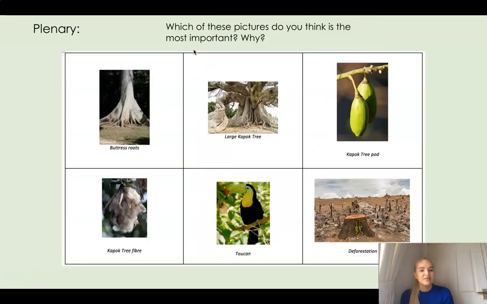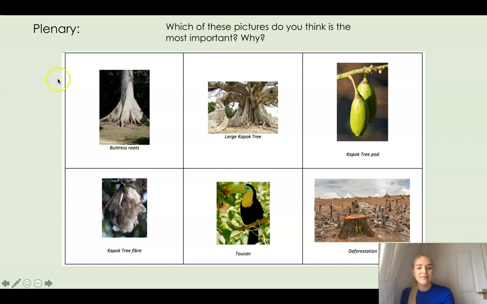Now the final task of today is to look at the following pictures and think about which picture is the most important and why you think this. So pause the video now. Which picture do you think is the most important and why? Okay, which one did you think was more important? Can you tell the screen?